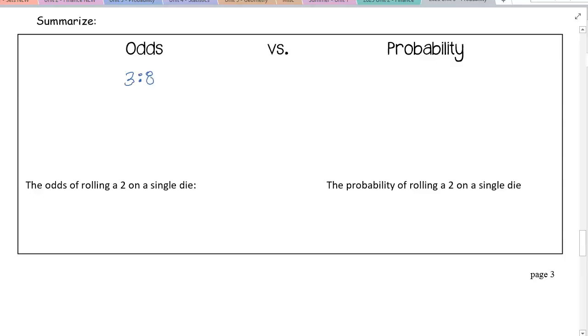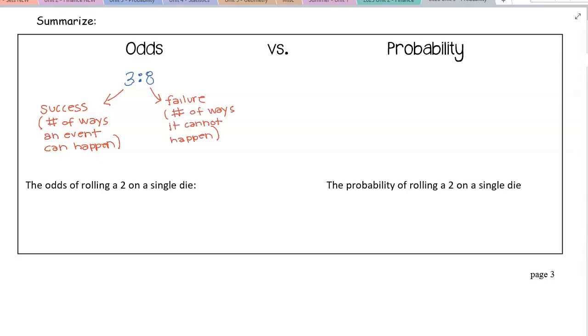The 3 is going to be the success, or the number of ways an event can happen. Now, the 8 is going to be the failure, or the number of ways an event cannot happen.